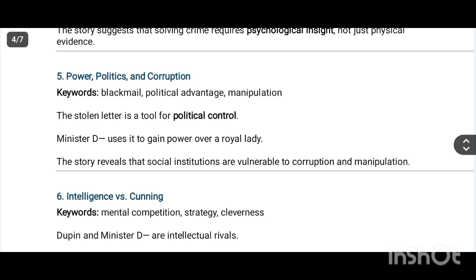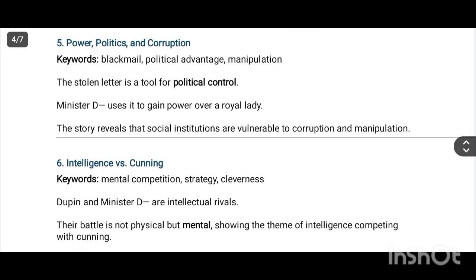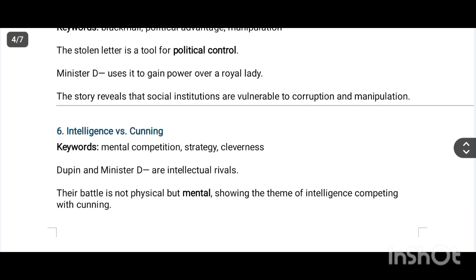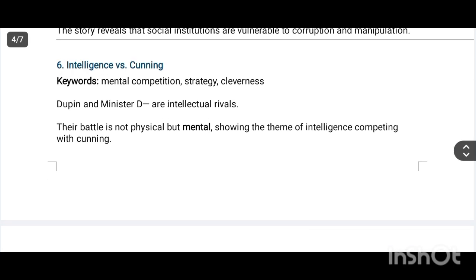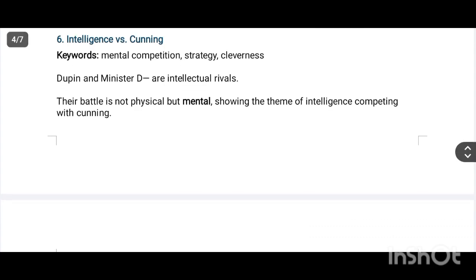Power, politics, and corruption. The stolen letter is a tool for political scandal or political control. Minister D uses it to gain power over a royal lady. The story reveals that social institutions are vulnerable to corruption and manipulation. Intellectual versus cunning: Dupin and Minister D are intellectual rivals. Their battle is not physical but mental, showing the theme of intelligence competing with cunning.